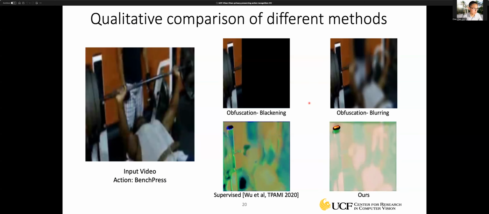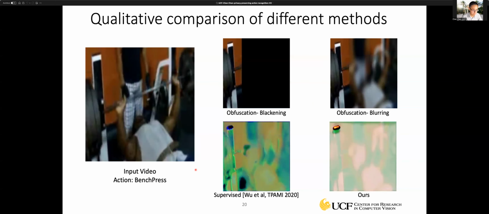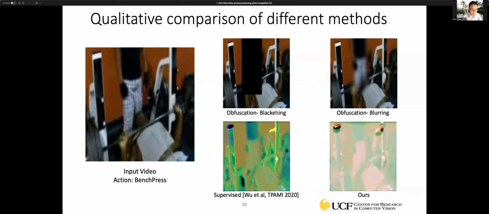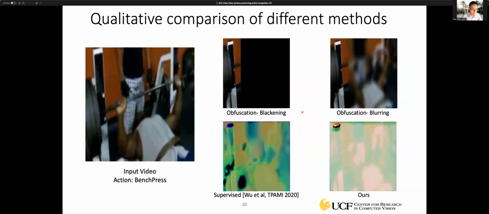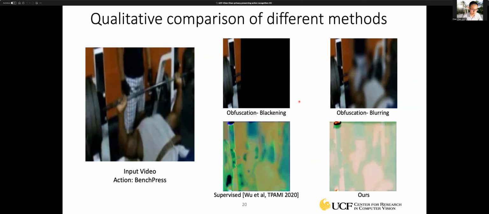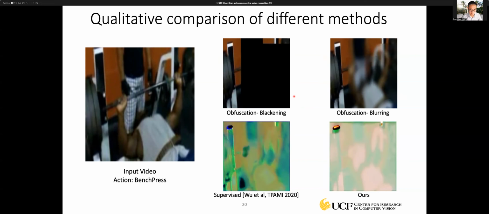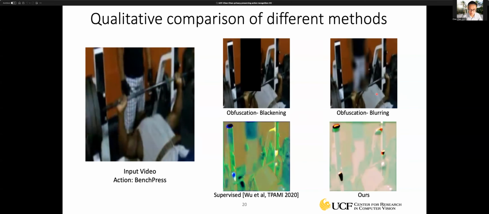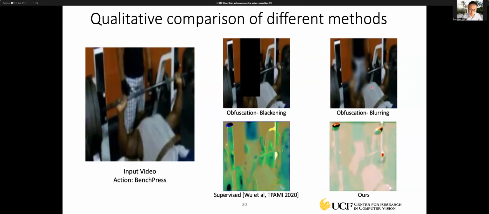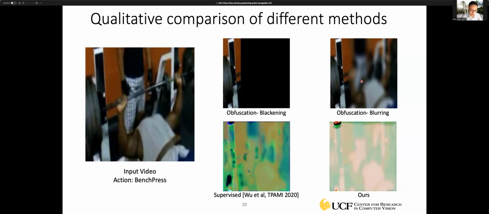We also show some qualitative comparison of different methods with the input video, this bench press. This is the obfuscation method, just using a box to mask out some of the regions. Let me play it again. And this is the method of using blurring of the person region.